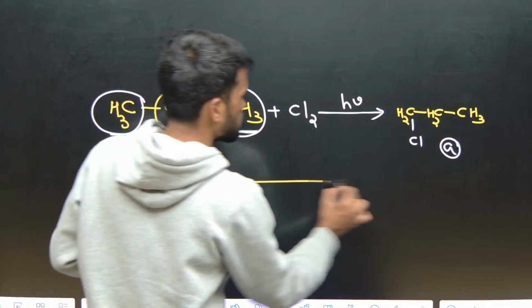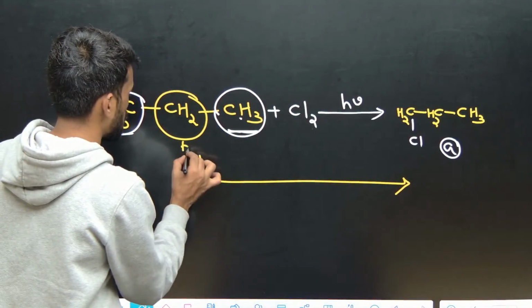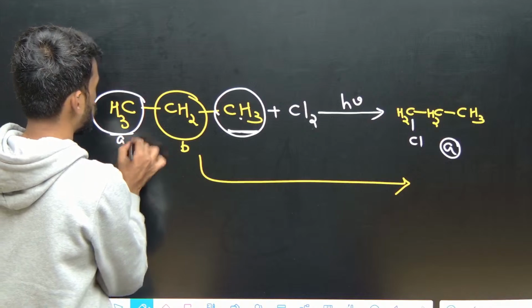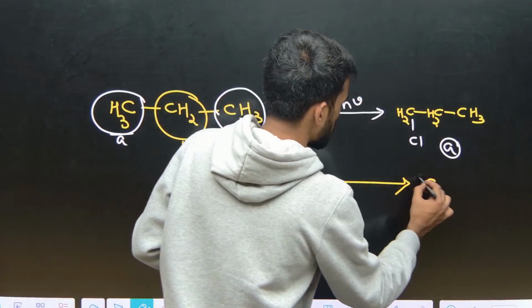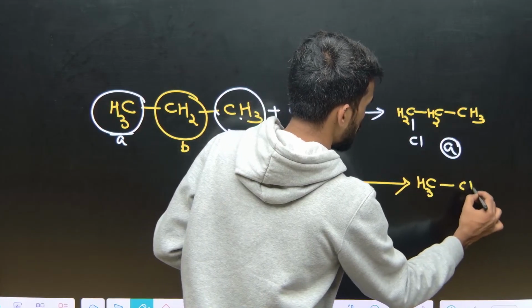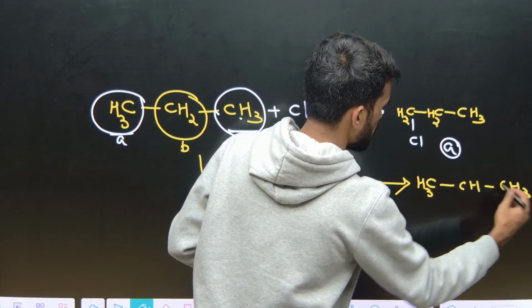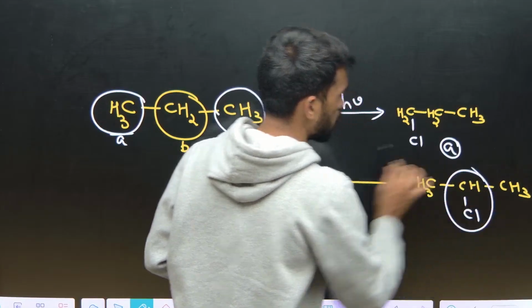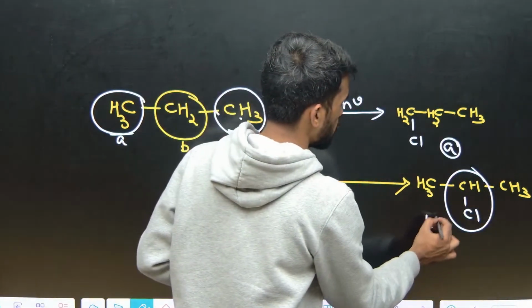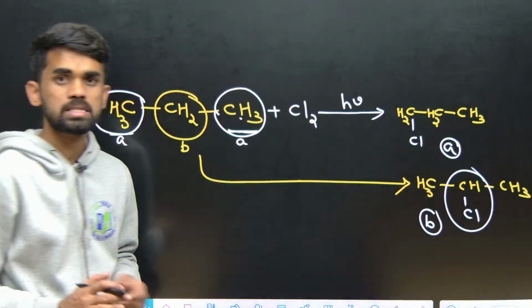I am mentioning it as B, and the terminal methyl groups as A. If we replace this hydrogen, you will get CH3, CH, CH3, and here Cl. This is how you get the B type of product. So you got A type and B type products in this way.